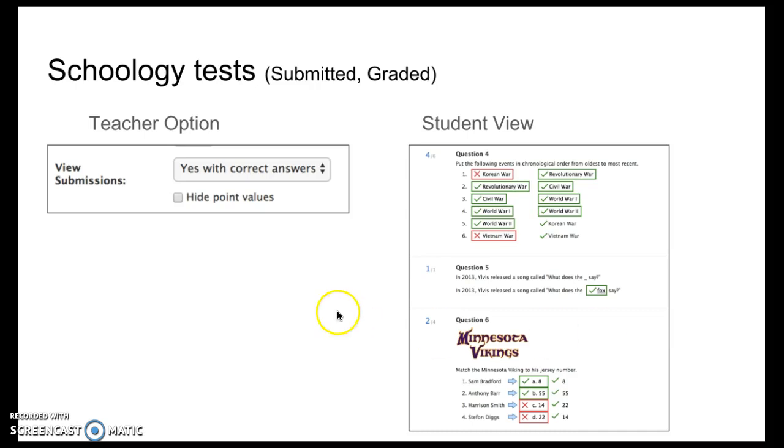Now, when the teachers are putting out a test, you need to choose your view options. So if you choose yes with correct answers, this is what the students see. They actually see which ones they got right and wrong, as well as which answers should have been correct.